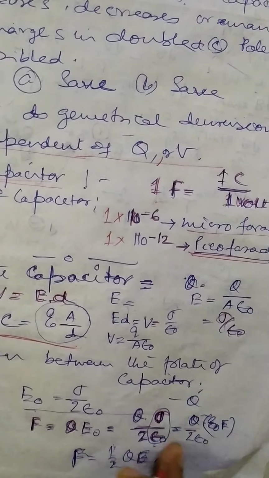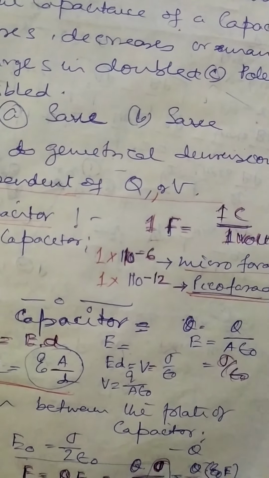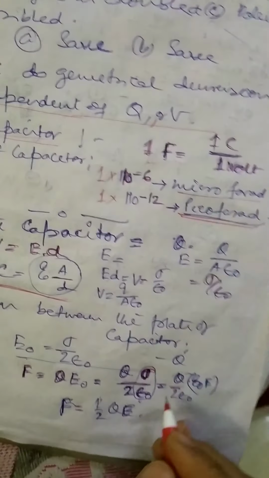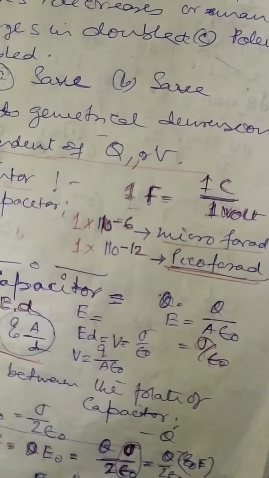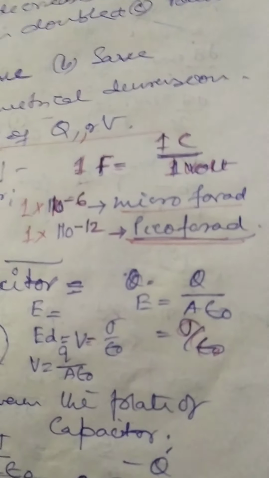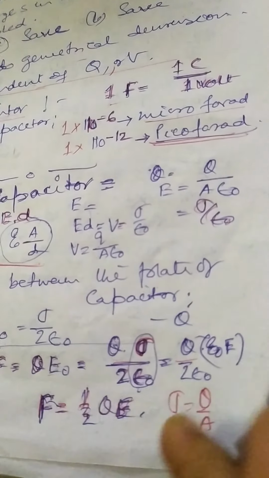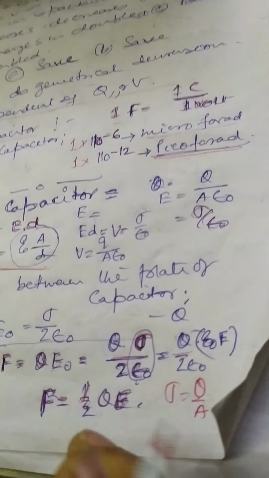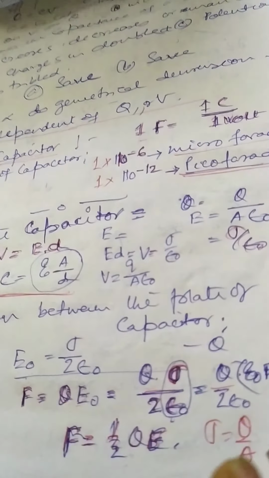Clear? Sigma is the surface charge density, that is Q by A, area. So putting in all these values, we get the force, that is equal to half Q into E. Clear? So we can just make the things like that, and we can find out the force on a capacitor's plate.